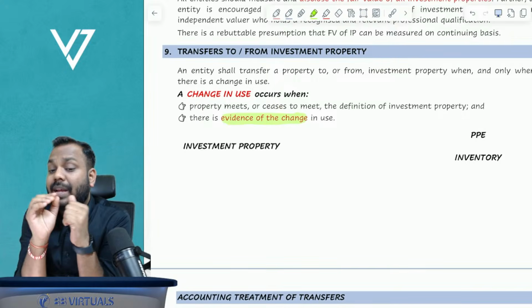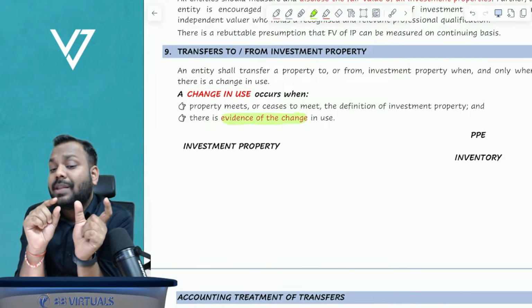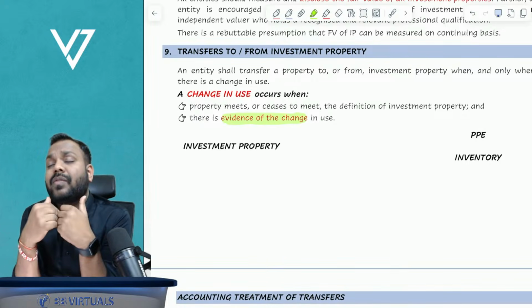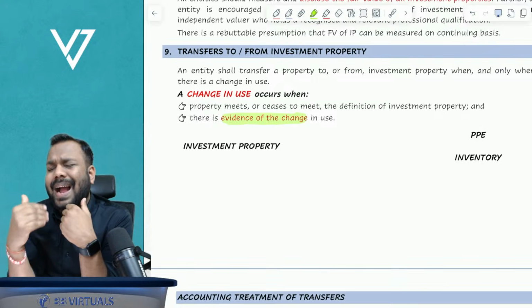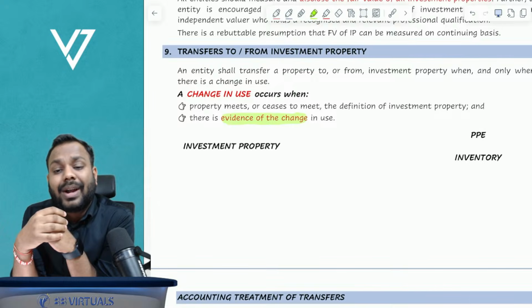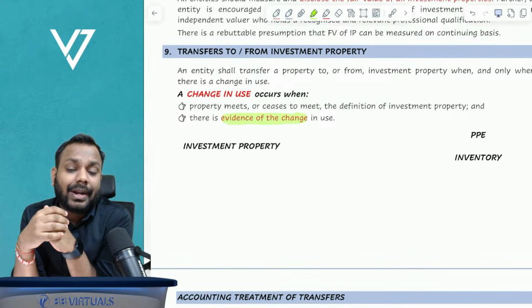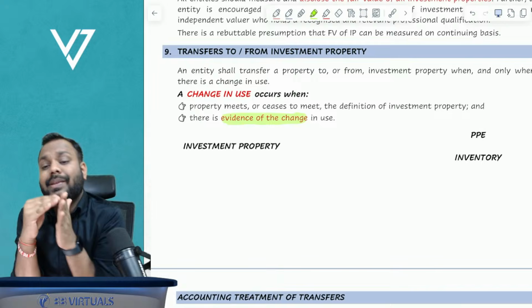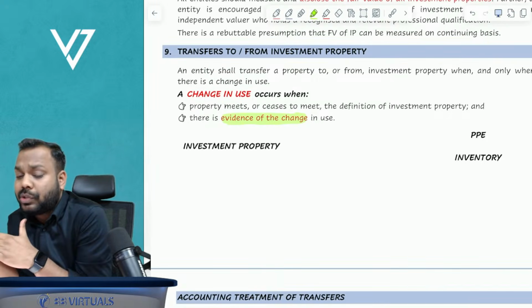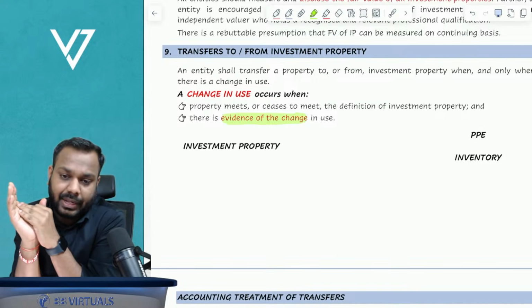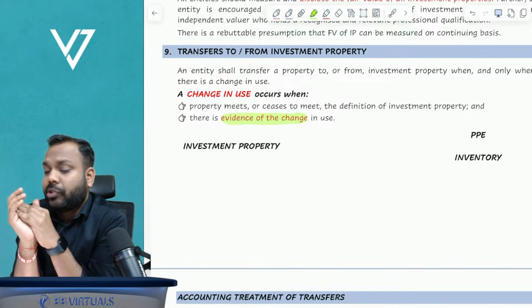No. This is the change of use, but there should be evidence supporting the change of use. What should be the evidence? I have started vacating the property and I am actively looking for lessees, for tenants. So this is evidence supporting the change of use. So when the use changes and there is evidence supporting the change of use, we apply transfer accounting. I believe it is very much clear to all of you.